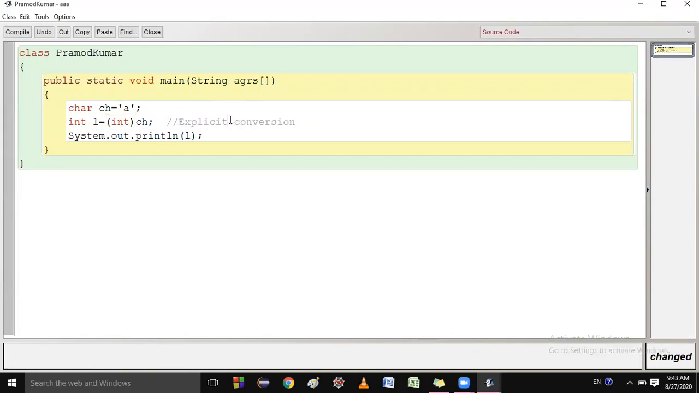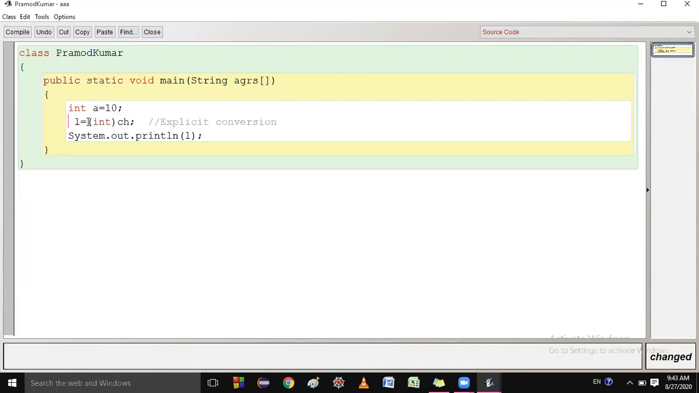Explicit conversion. What is explicit conversion? You are converting a big data type to a small data type. So students, if I convert int